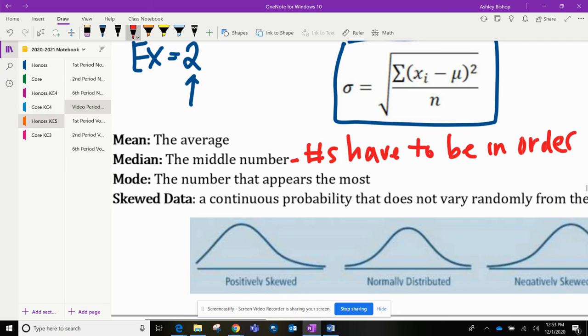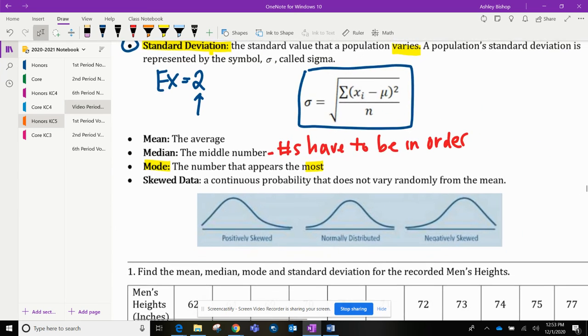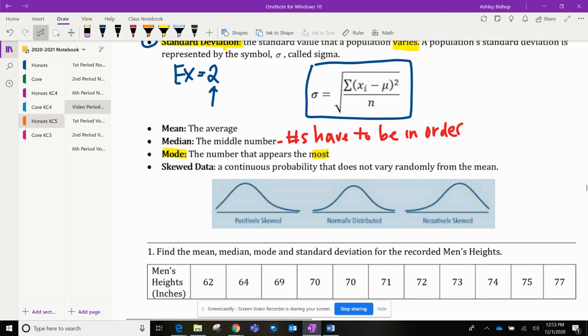And then mode means the number that appears most. So they both have that hard O sound. So mode and most are very similar words. It's the number that occurs most often. And then my skewed data. We don't talk too much about skewed data, but skewed data would be my data being steered in a certain direction. And we'll talk more about that later.